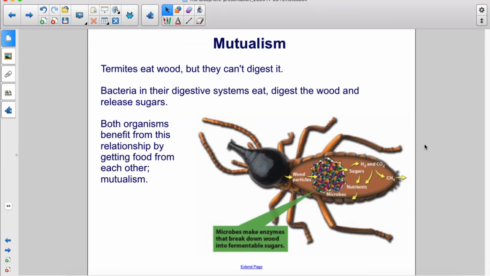Termites eat wood, but they can't digest it. Bacteria in their digestive systems eat, digest the wood, and release sugars. Both organisms benefit from this relationship by getting food from each other: mutualism.